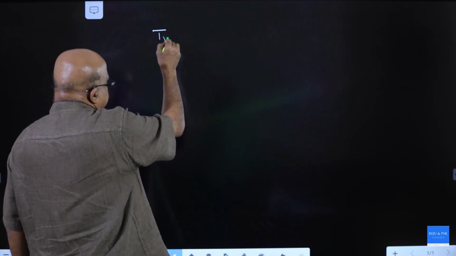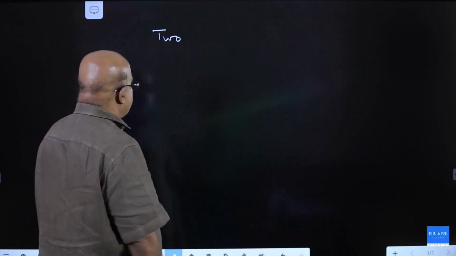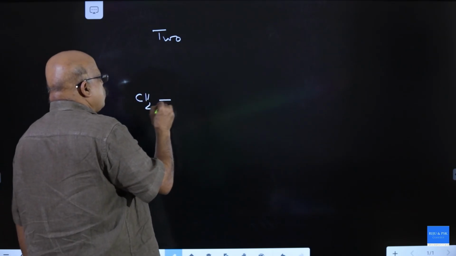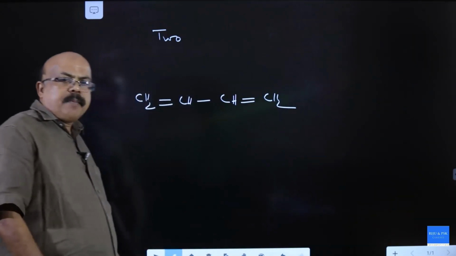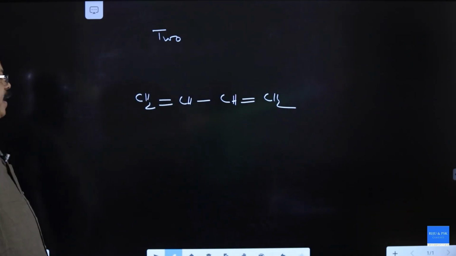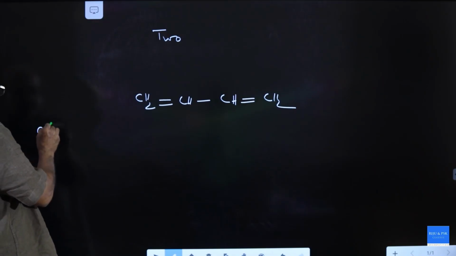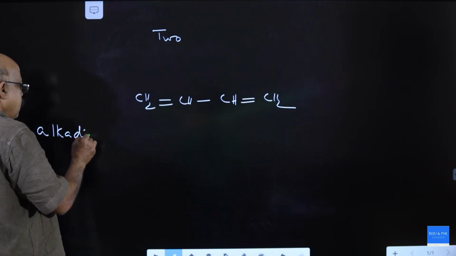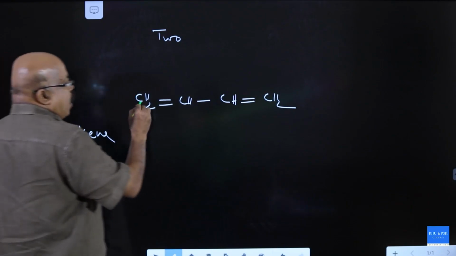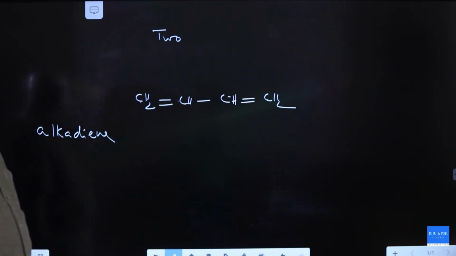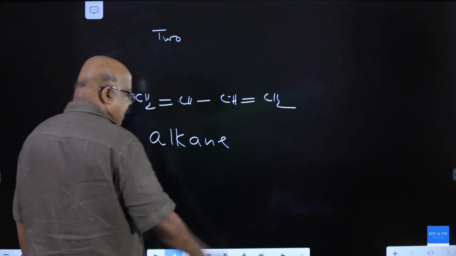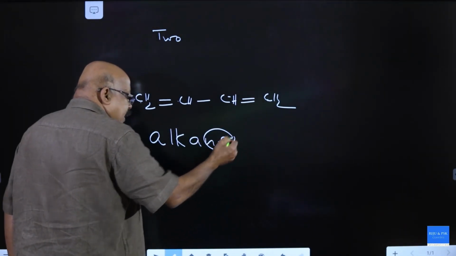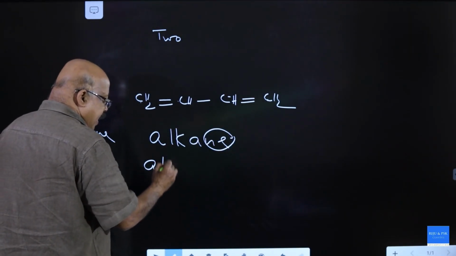Compounds having 2 double bonds. If a molecule has 2 double bonds, then it is named as alkadiene. One, two, three, four, but. It is butadiene. Alkadiene: from alkane, drop the 'ane' and add 'diene', it is alkadiene.